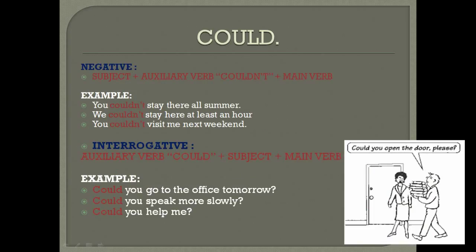Negative form: subject, auxiliary verb couldn't, and the main verb. Example: You couldn't stay here all summer. We couldn't stay here for an hour. You couldn't visit me next weekend.